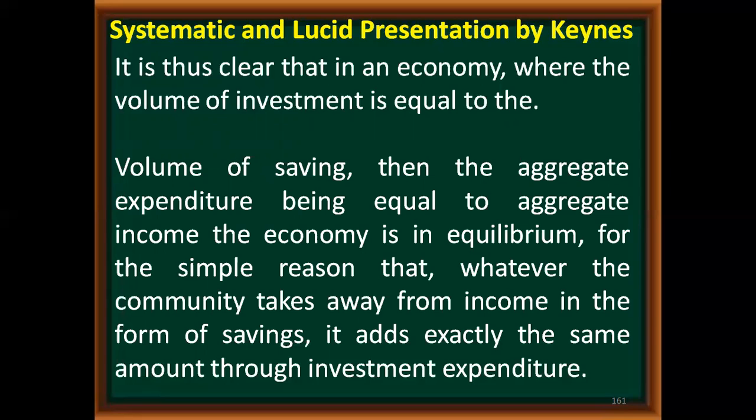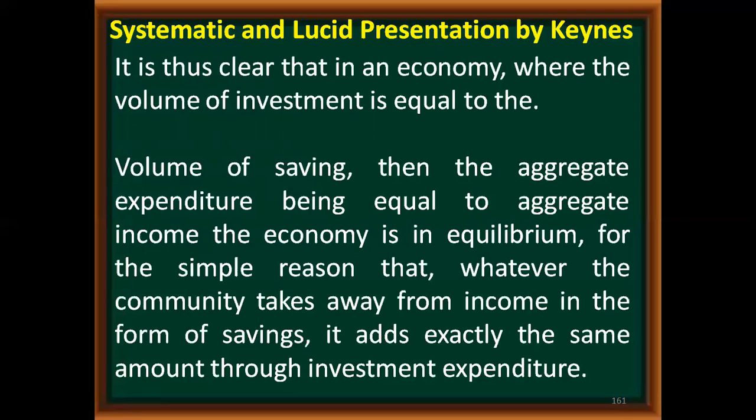See, when we are saving that money for the purpose of either precaution or for the purpose of earning interest, we are saving money in, let us say, banks. Now banks will give this money as a loan to an entrepreneur or a businessman. So that money will go as an investment. That is why saving will always be equal to investment.